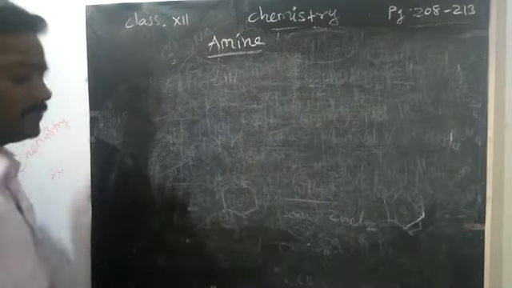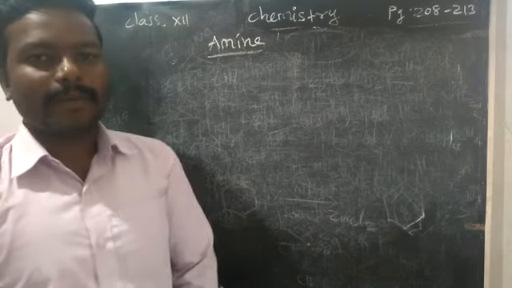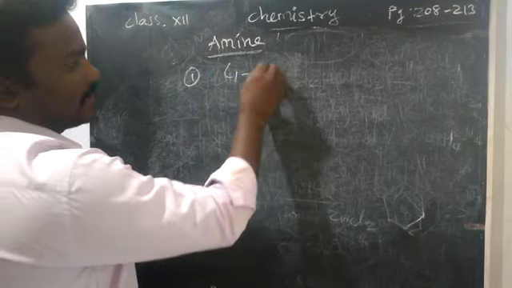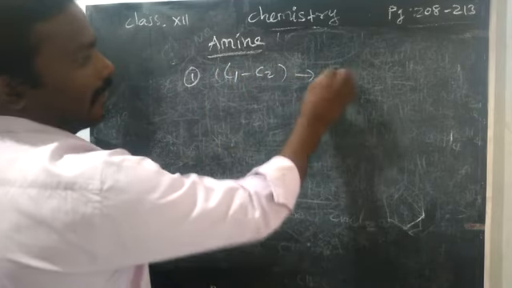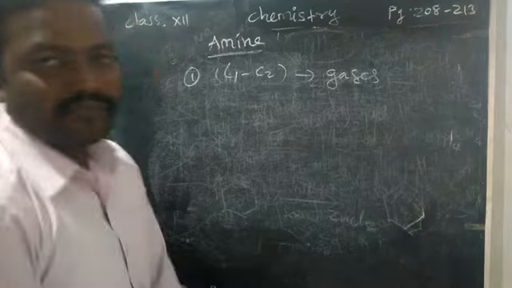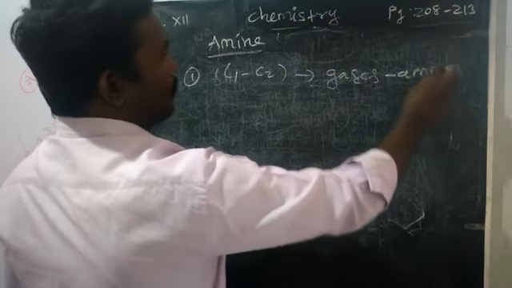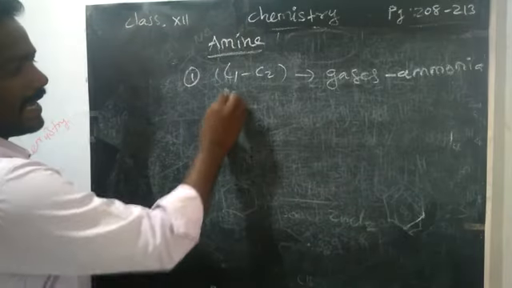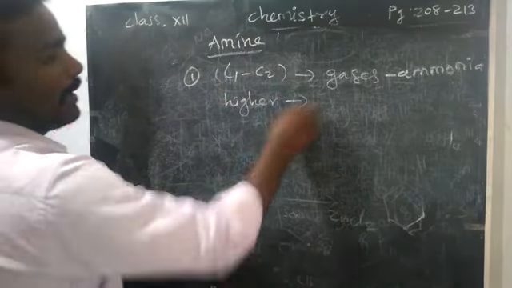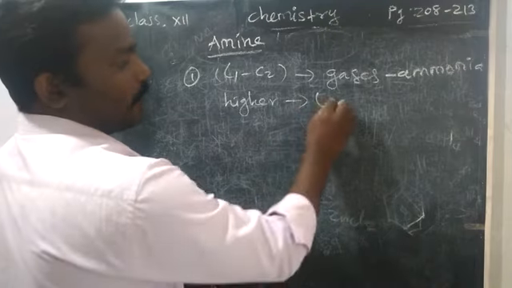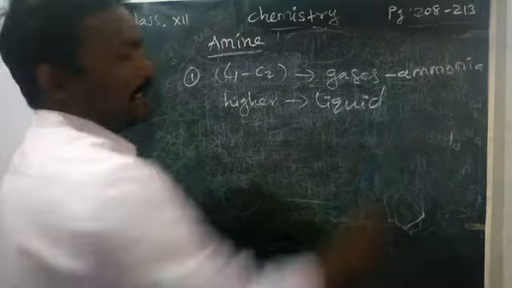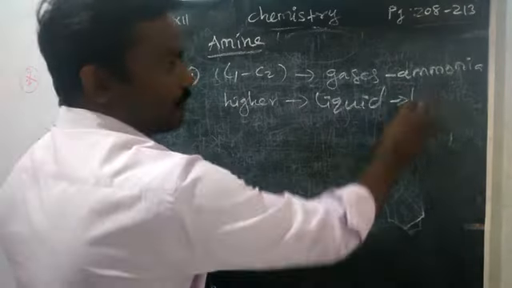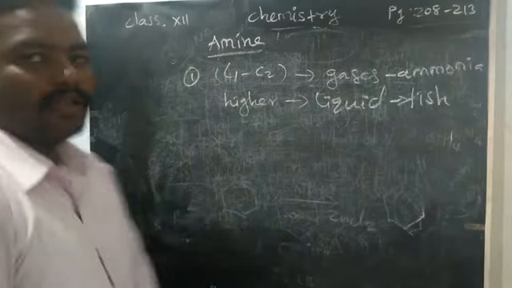Now we are going to learn something about physical properties. What do you mean by physical property? In the physical state, all the lower amines, one carbon to two carbon, are colorless gases with an ammonia smell. What smell will they produce? Ammonia smell. But higher amines form volatile liquids. What do you mean by volatile? Easily evaporating, like petrol. Volatile liquid, and it also produces a fish odor. Very important, one more: fish odor.